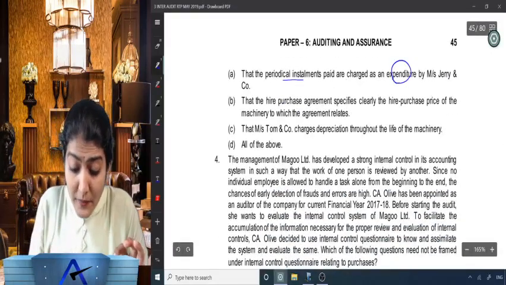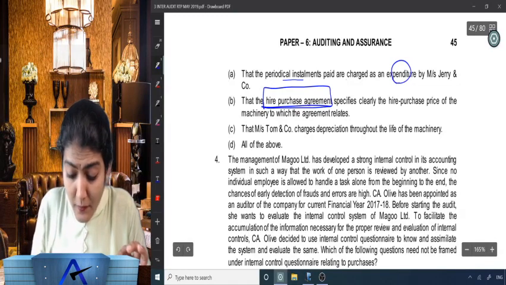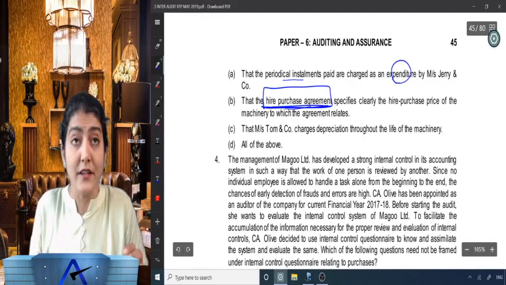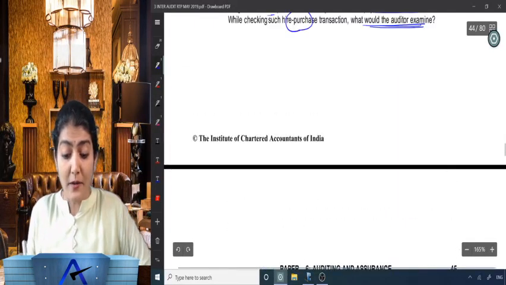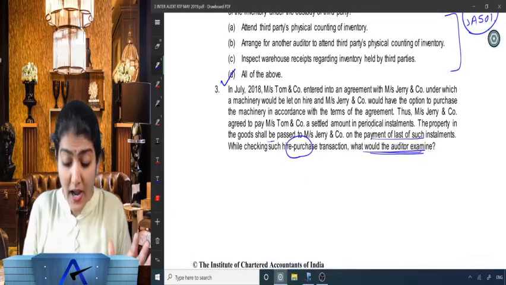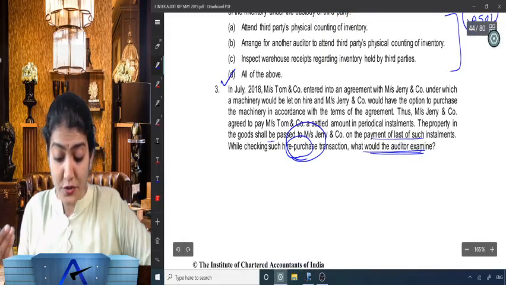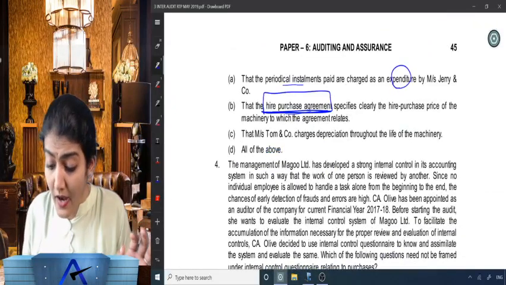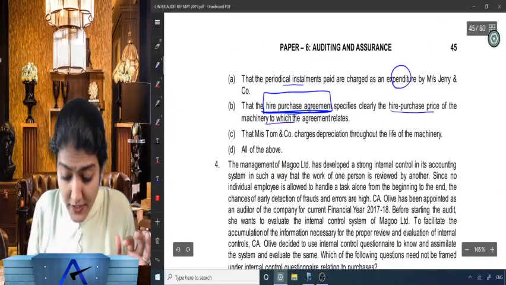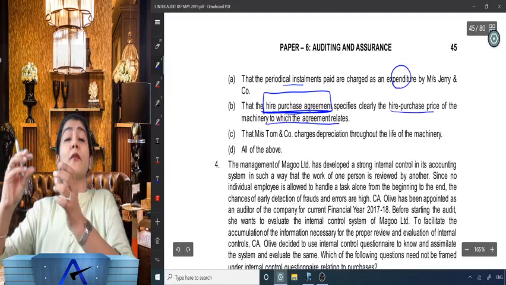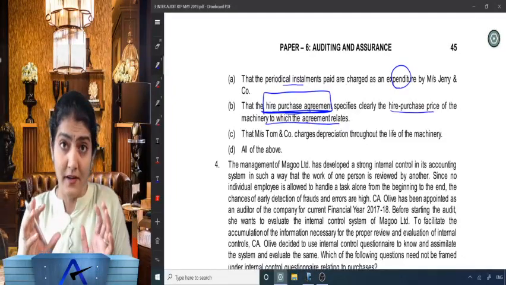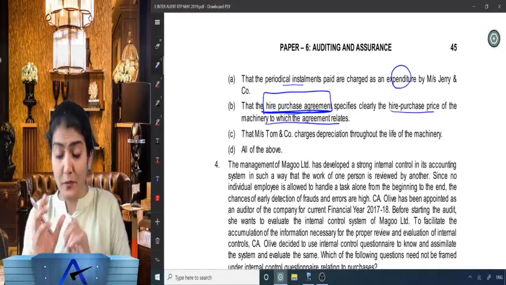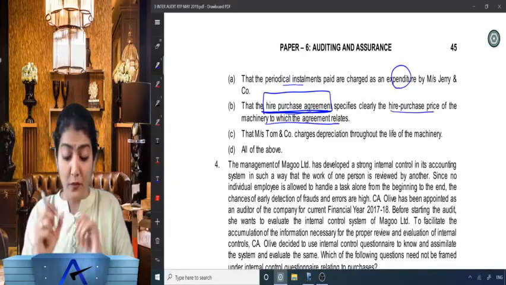That the hire purchase agreement, I think this is the most important document the auditor needs to verify for a hire purchase transaction. You need to verify that the hire purchase agreement specifies clearly the hire purchase price of the machinery to which the agreement relates, and also the cash price of the machinery. Both prices are required to be mentioned. You calculate those amounts over there.